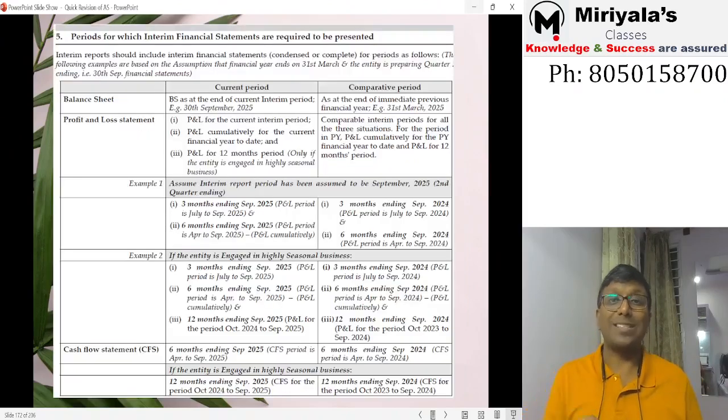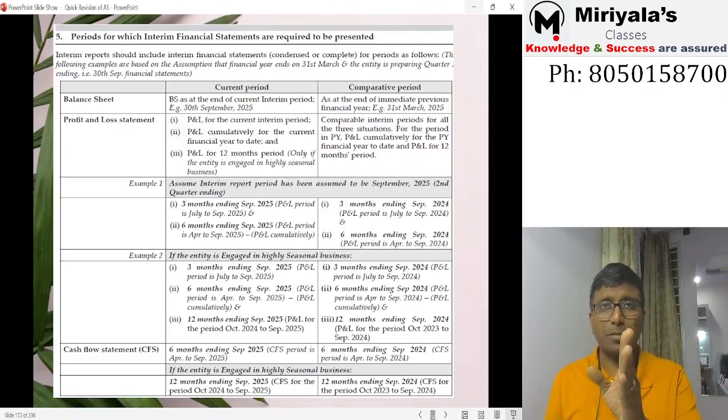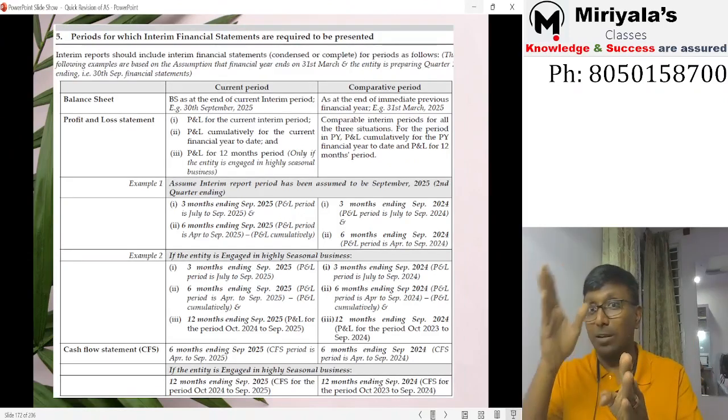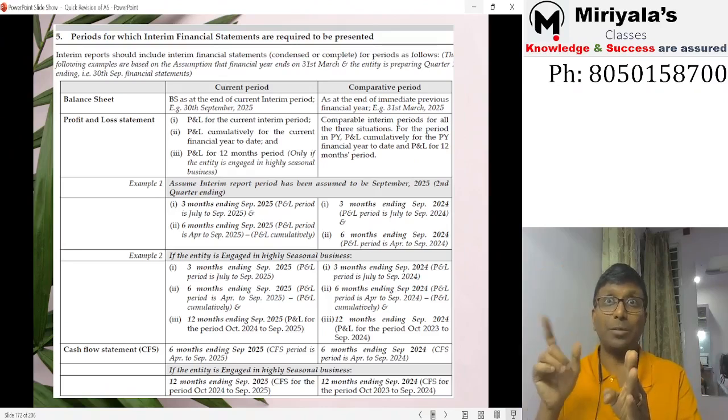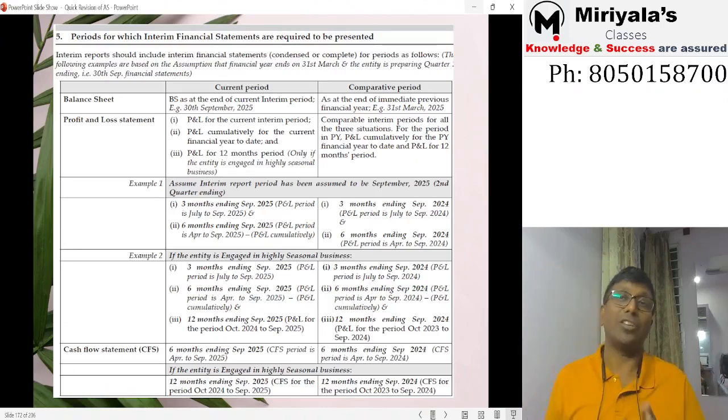Sir, what is the frequency? It's not frequency, it's the balance sheet comparison. If you are preparing the balance sheet for 30th September 2025, next year's comparative will not be 30th September. That comparative is going to be 31st March itself.